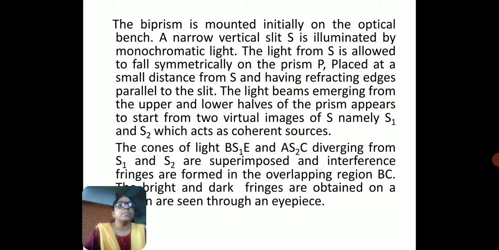The light beams emerging from the upper and lower halves of the prism appear to start from two virtual sources, namely S1 and S2, which act as coherent sources. The cones of light B S1 E and A S2 C diverging from S1 and S2 are superimposed, and interference fringes are formed in the overlap region BC. So the bright and dark fringes are obtained on the screen and are seen through an eyepiece.